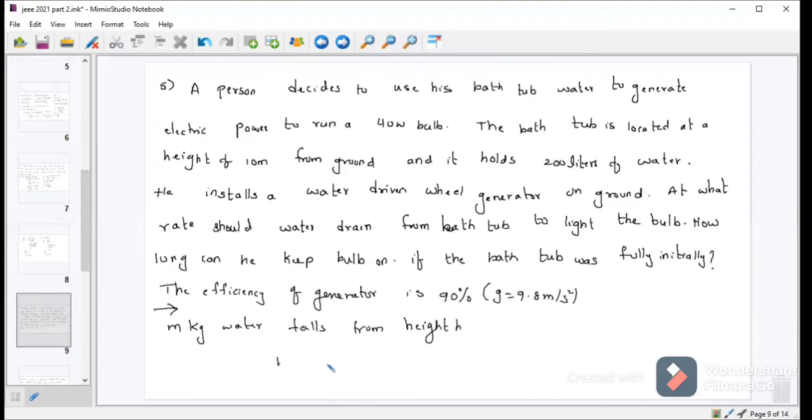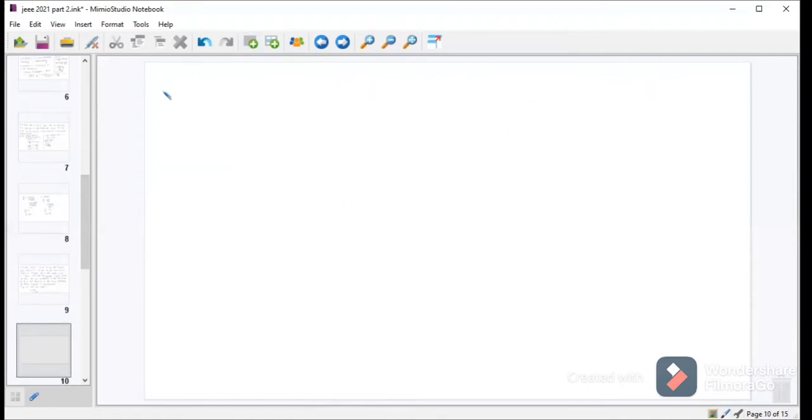So work is equal to potential energy, and mass can be written as volume into density, so work is V rho g h. Therefore the rate of doing work, that is power, is equal to dW by dt, that is d by dt of V rho g h. Rho g h are constants, so you will get rho g h dV by dt.